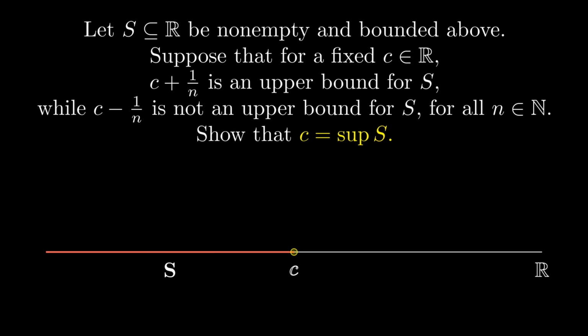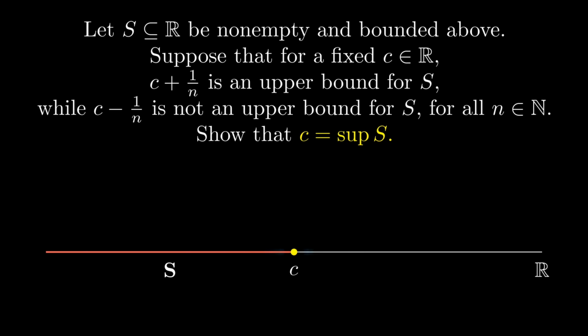The problem says, let S be a subset of the reals, non-empty and bounded above. Suppose that for fixed C in the reals, C plus 1 over n is an upper bound for S, while C minus 1 over n is not an upper bound for S for all n in the naturals. Show that C equals the supremum of S.